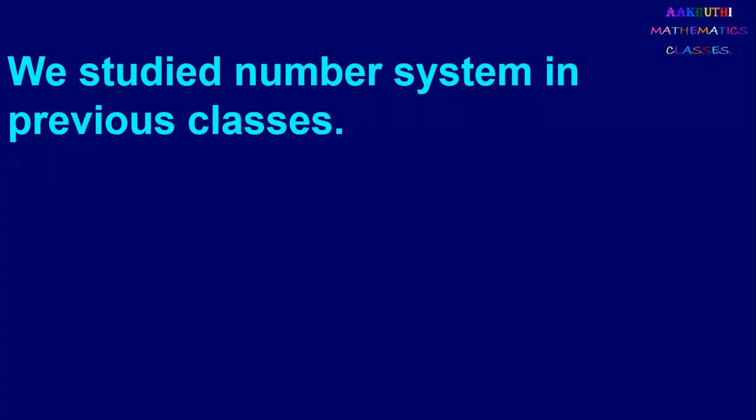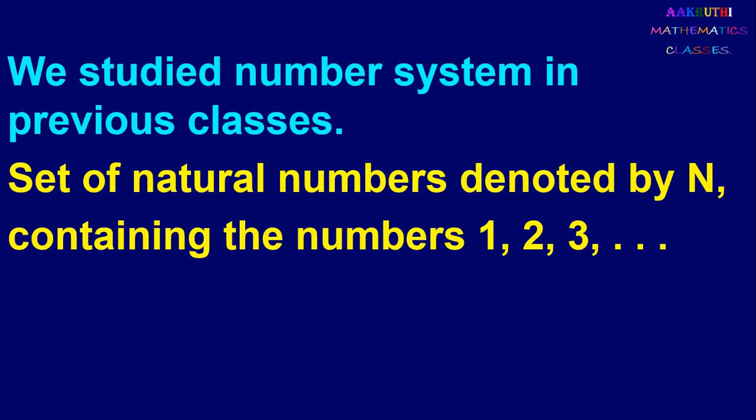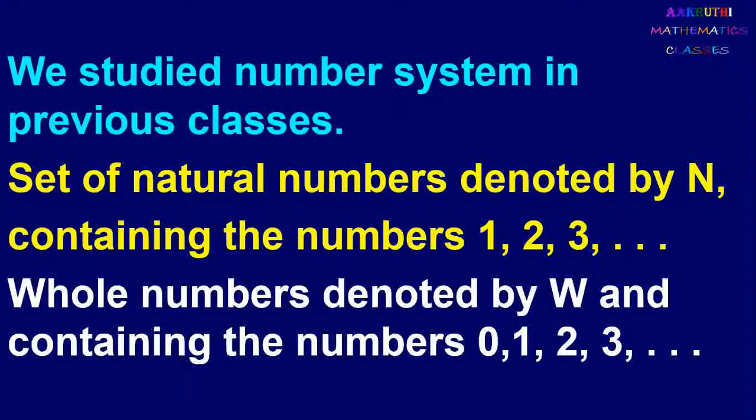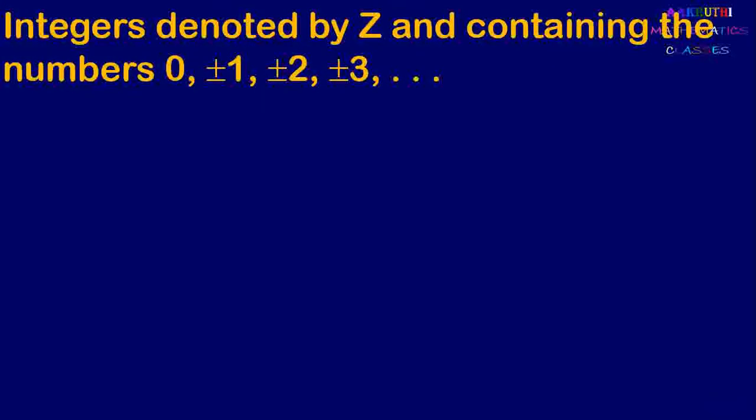We studied number system. We know that natural numbers denoted by N contain the numbers 1, 2, 3, etc. Then whole numbers denoted by W are the numbers 0, 1, 2, 3, etc. Natural numbers start from 1 but whole numbers start from 0. Next it is integers denoted by Z or I, and it contains positive numbers, negative numbers and 0. So we can write it as 0, plus or minus 1, plus or minus 2, plus or minus 3, etc.